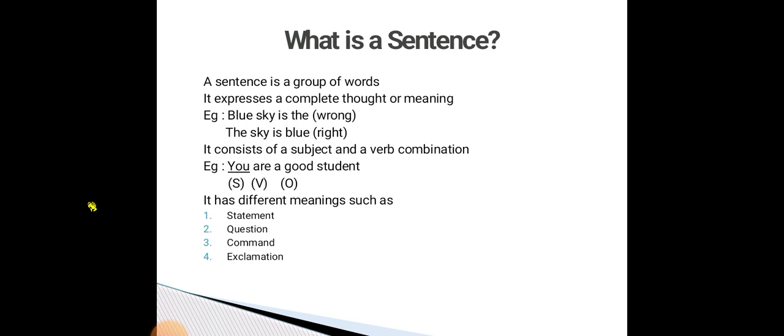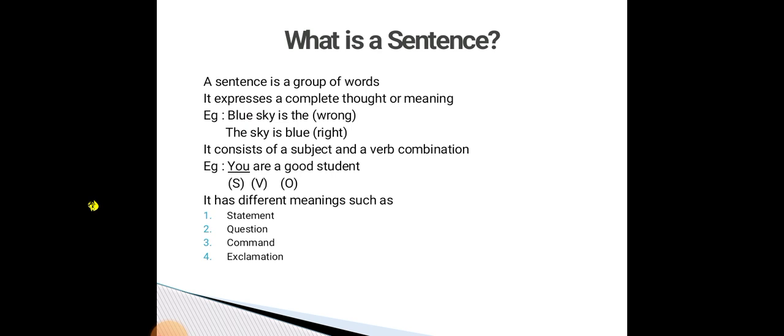The third one is meaning. It has different meanings such as a statement, questions, command, and exclamation. Okay, these four are called the meaning. So, what is a sentence? A sentence is a group of words. It is divided into three groups. The first one is complete thought or ideas. The second one is subject and verb combination, and the third one is meaning.